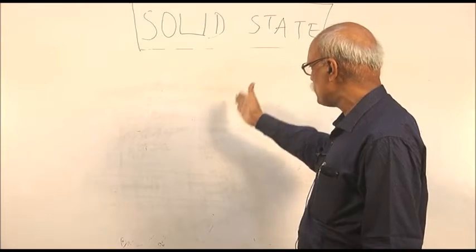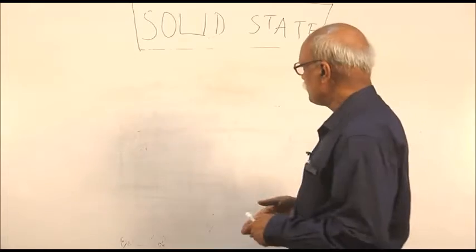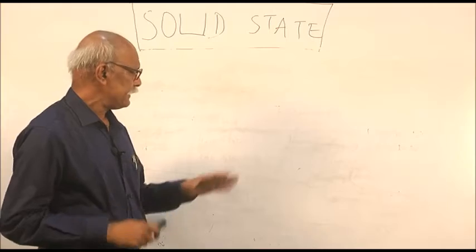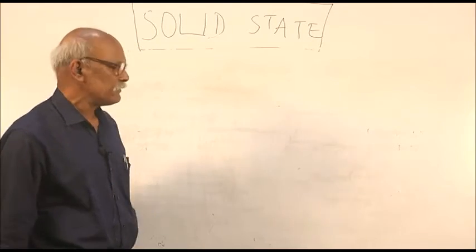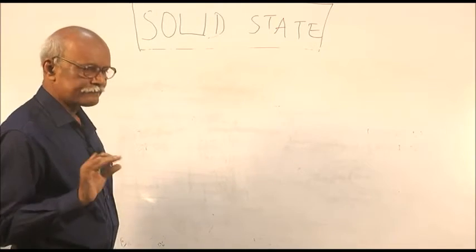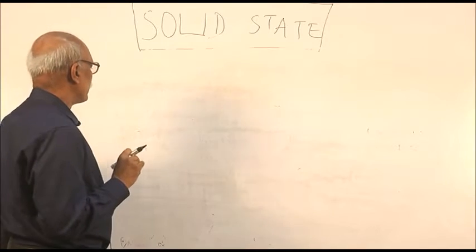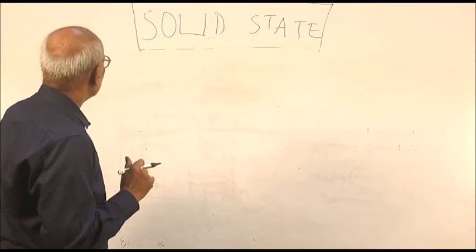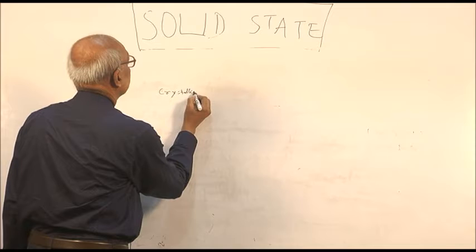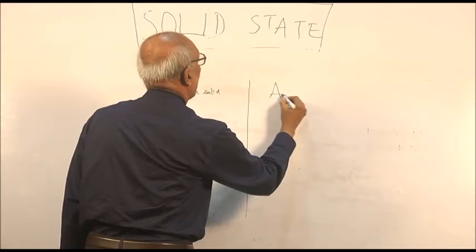So if you remember this column form, then you can answer three questions: the characteristics of crystalline solid, the characteristics of amorphous solid, and how you can distinguish between crystalline solid and amorphous solid. Let me discuss in the column form so that you can answer any type of question asked in your council examination. On the left hand side you write crystalline solid, on the right hand side you write amorphous solid.